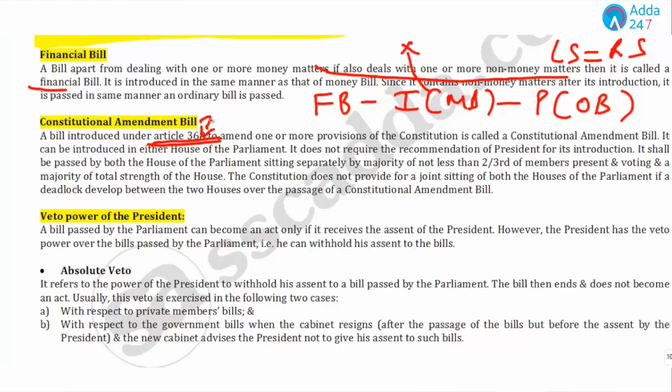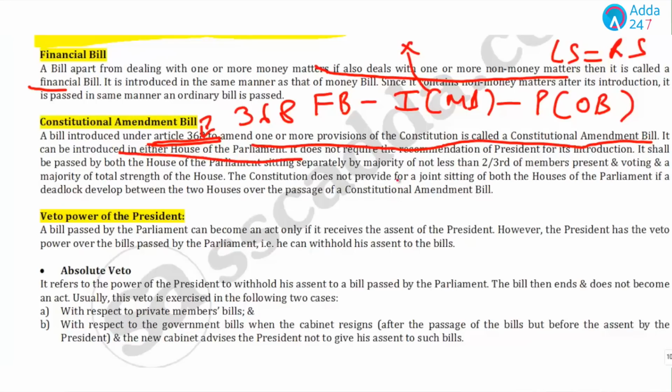As we already discussed, Article 110 is related to the money bill, 112 is related to the budget, and Article 368 is related to the Constitutional Amendment Bill. A bill introduced under Article 368 to amend one or more provisions of the Constitution is called the Constitutional Amendment Bill, and it can be introduced in any house of the Parliament.